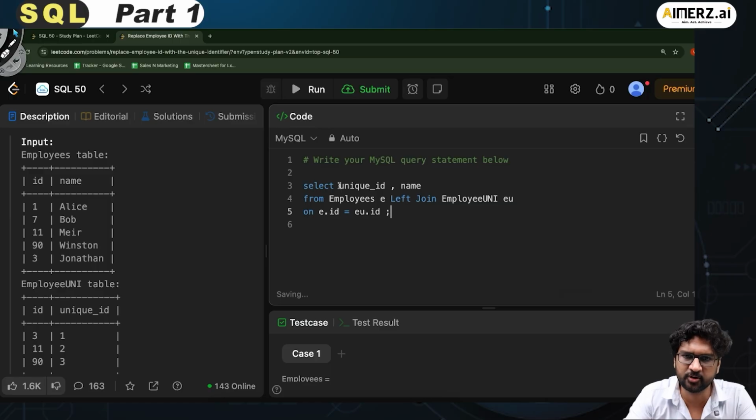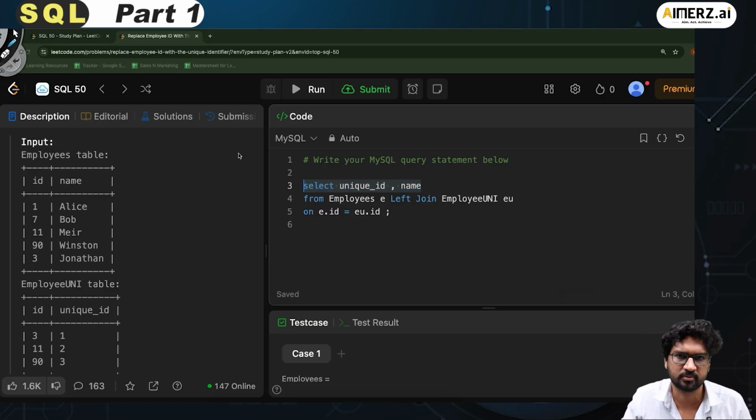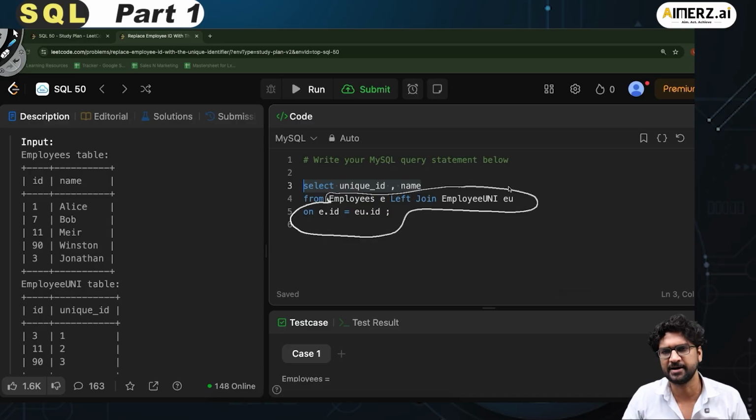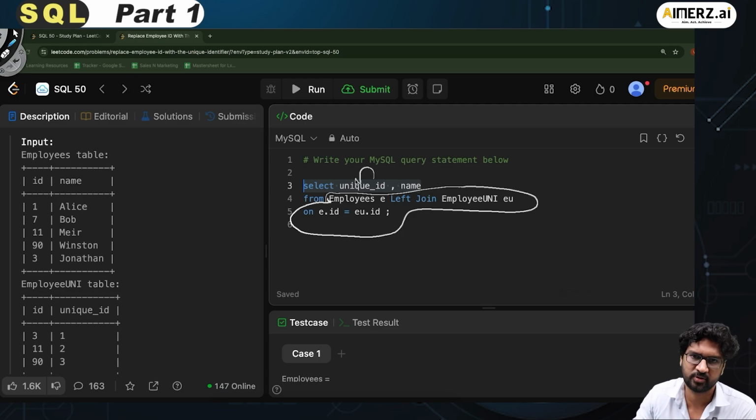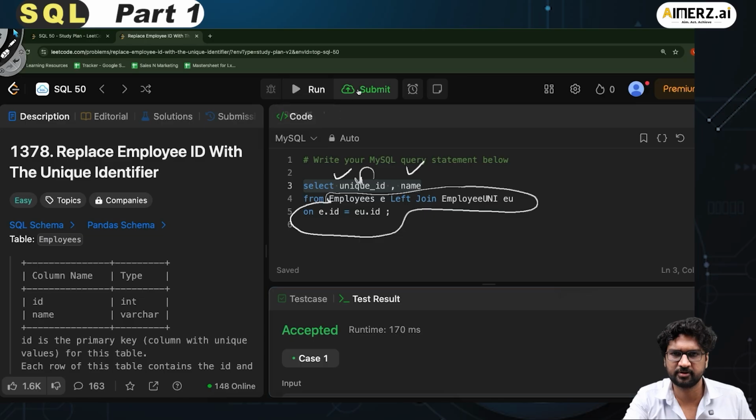Fair enough. I am saying select unique ID, name, right? I have to select these two. Now these two are not present in a single table, so I have to form a join. So what is happening in this from clause? When I do this whole thing, it creates data combined from two different tables from which I can get the unique ID and the name. Let's try to run this and see if it works. If I click on run now, it has been accepted. If I click on the submit button, this should work.